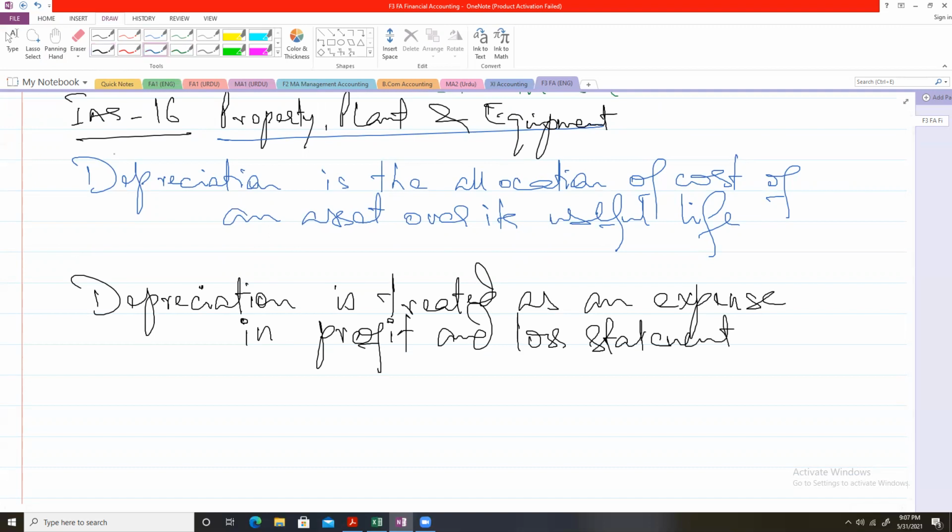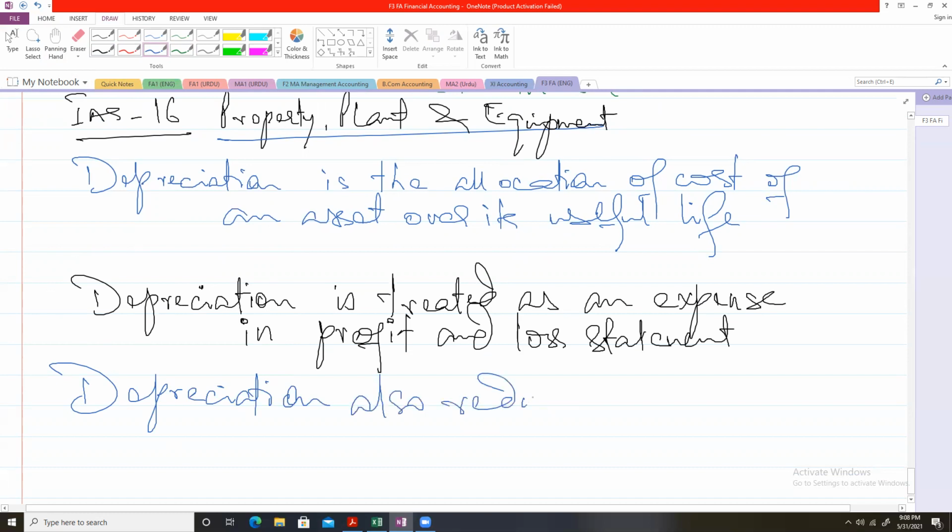On the other hand, depreciation also reduces the value of the fixed asset.